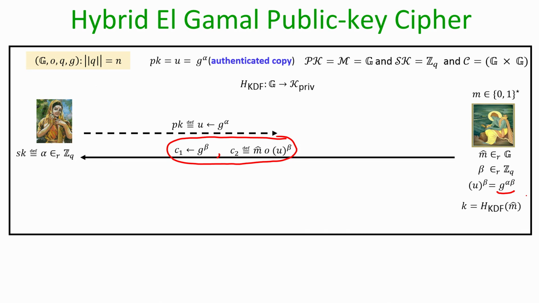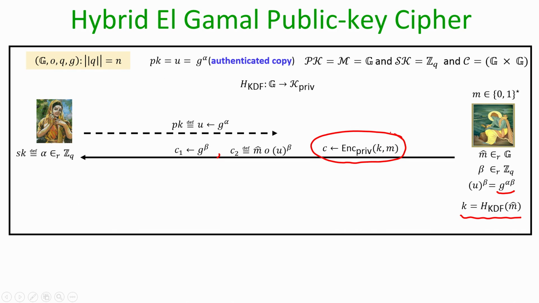So what the sender can now do is derive a bit string, a key for the symmetric key encryption process, by applying the key derivation function to this random element m cap. That key is used to encrypt the plaintext little m, which is a bit string, and that is the actual encryption of the plaintext m which the sender wants to encrypt.